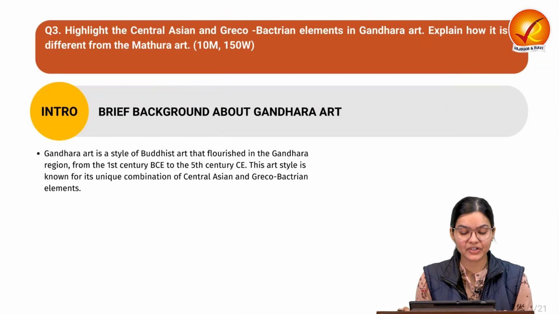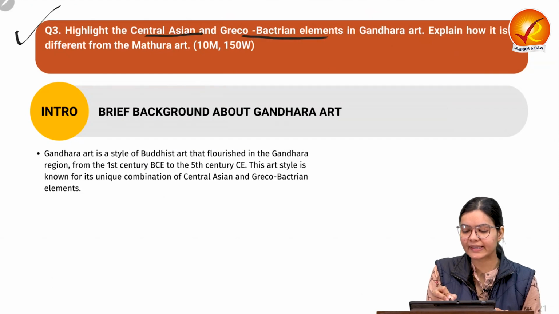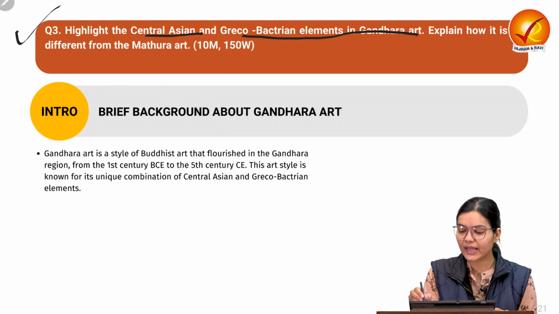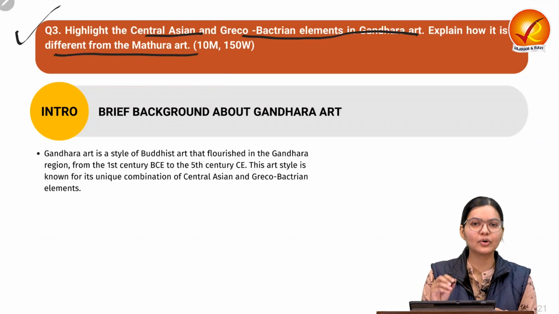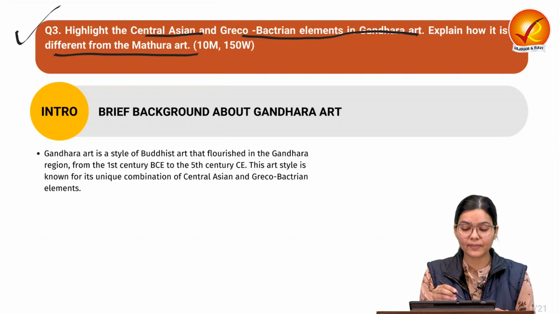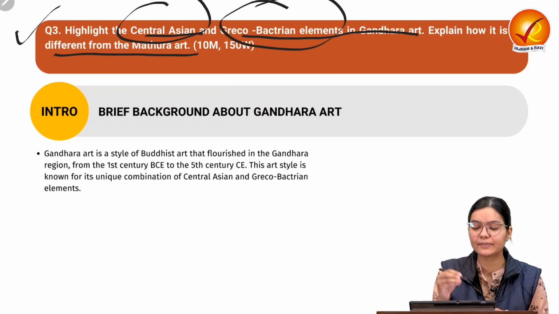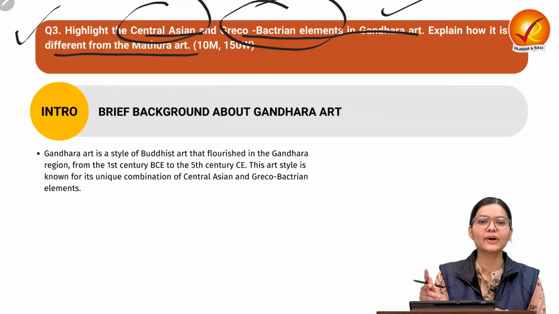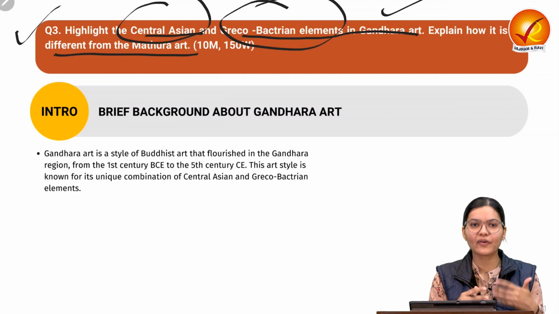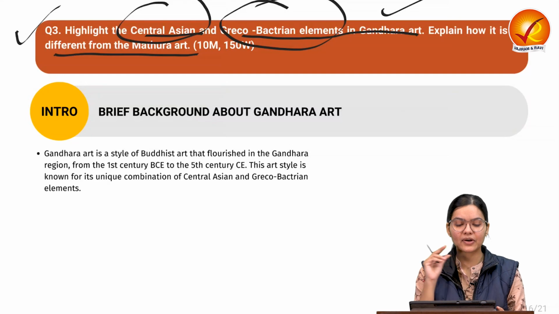Now let us discuss our third question, which is related to Gandhara art. The question says: highlight the Central Asian and Greco-Bactrian elements in Gandhara art. Explain how it is different from Mathura art. First of all, try to understand the demand of the question. The first part asks about the influence of Central Asian and Greco-Bactrian elements on Gandhara art. In the second part, we have to provide the differences of Gandhara art from Mathura art. So these are the two demands of the question.